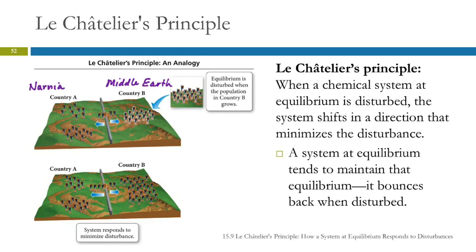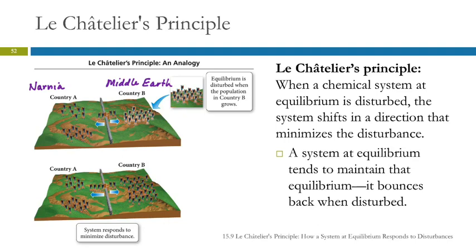I kind of like Le Chatelier's principle because I'm not a big fan of change unless it's my idea. And so whenever something changes, I resist it. So I push back. No, let's just make things as much the same as we can. And so here, the population in Middle Earth suddenly grows. It's like Le Chatelier's principle says, equilibrium is going to go, what can we do to undo what they did to us? Well, we can shift some of that over here. And so that's Le Chatelier's principle.